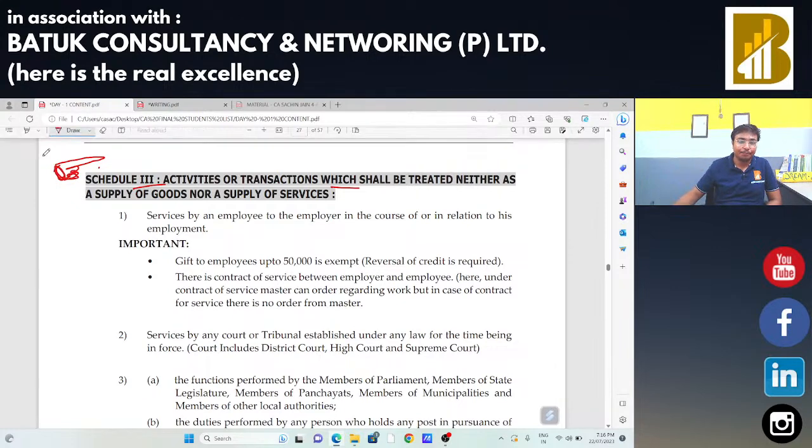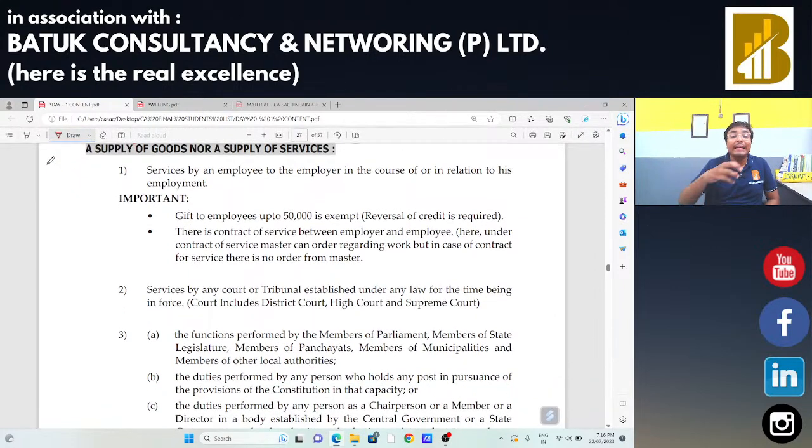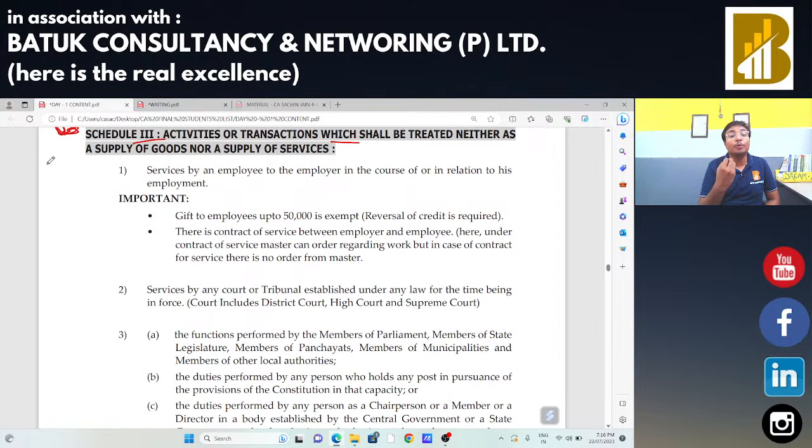Let's start our discussion. First, if any employee is going to provide services to the employer, in that case the same should not be considered as your supply. Hence we say GST is not applicable on salary. Why is there no applicability of GST on salary? The basic reason is that that particular activity or transaction is neither supply of goods nor supply of services.